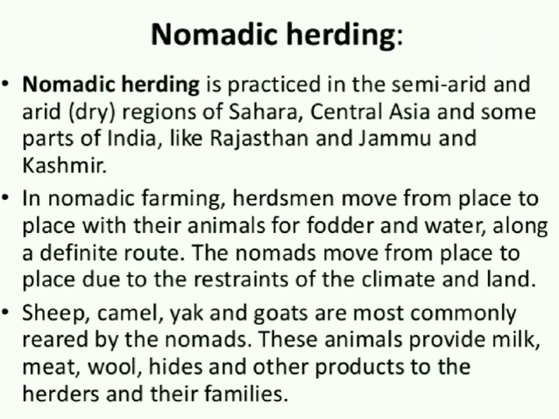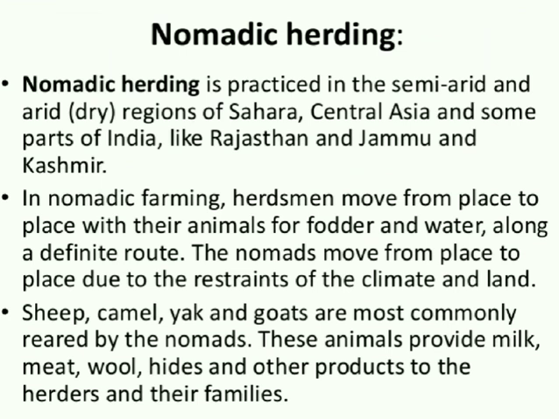In nomadic herding, herdsmen move from place to place with their animals, fodder and water along a definite route. The nomads move from place to place due to the constraints of the climate and land. Sheep, camel, yak, and goat are most commonly reared by the nomads. These animals provide milk, meat, wool, hides, and other products to the herder and their family.